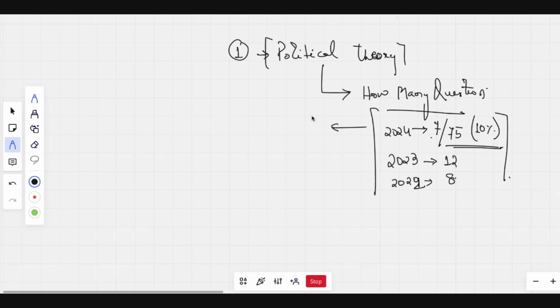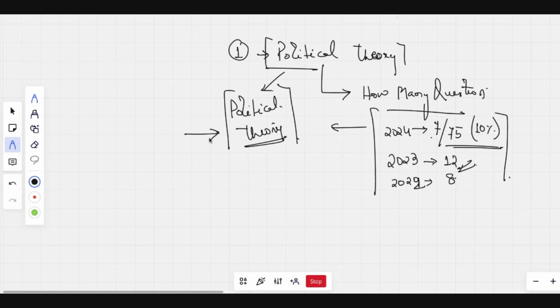So the next question is, how important is this political theory? If there are only 7 to 8 questions, sometimes they can ask 12 questions also. So how important is it to cover this topic? Because if you look at 75 questions, can anyone tell me what the JNU cutoff was for 2024, general category? 85%.